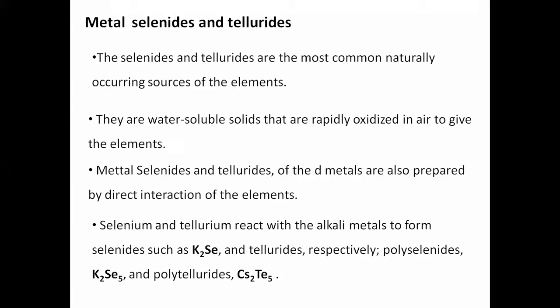Similarly, when you talk about tellurides, cesium is the metal of s block, group 1. It forms compounds with tellurium called cesium tellurides. When these cesium ions are removed, these are called polytelluride ions. Similarly, when you dissolve this potassium selenide in water, they will form selenide ions. Selenide 2 minus, Se5 2 minus, just now we have seen.